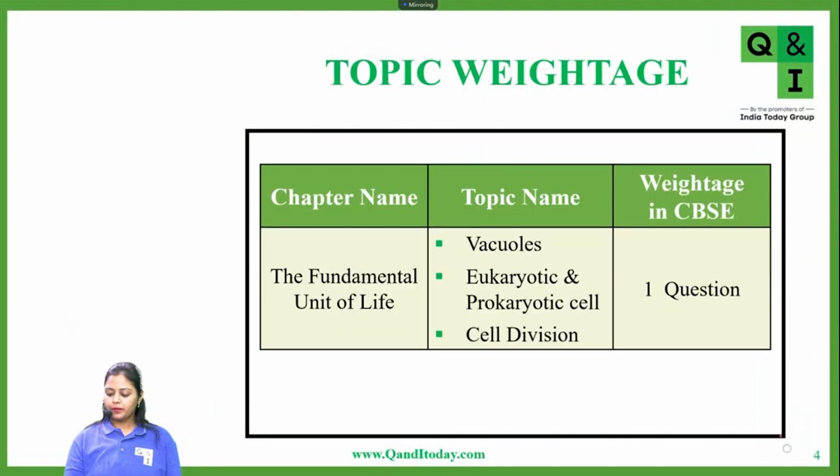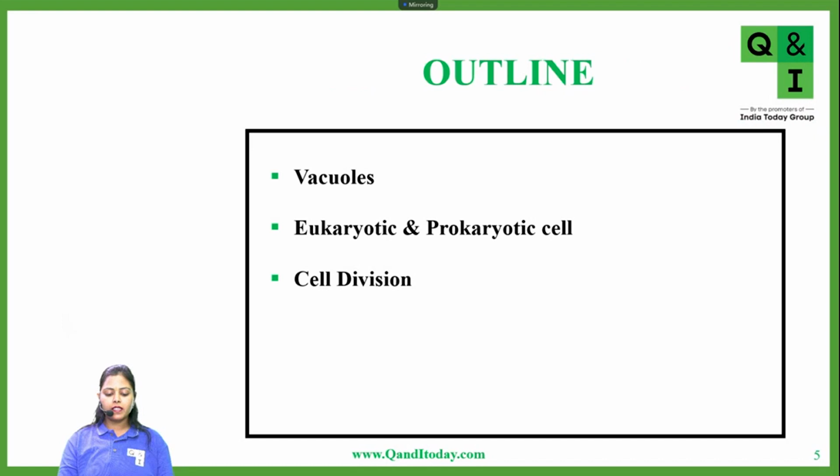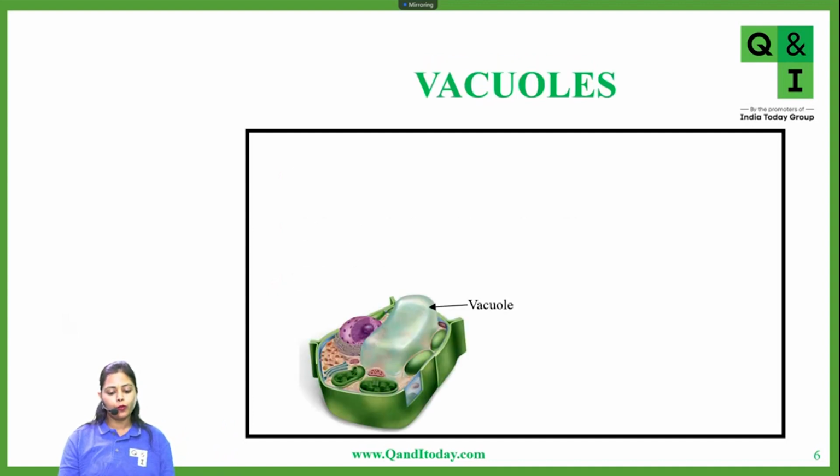Okay. So now next, what topics are we going to cover in today's class? We are going to talk about vacuoles, eukaryotic cell and prokaryotic cell, and also cell division. Although if you remember my introductory class, I had already told you the basic differences between a eukaryotic and prokaryotic cell, because that's the first thing I do when I begin this topic. But if you hadn't attended that lecture, then you can see the difference between a eukaryotic and a prokaryotic cell now. Now let's quickly move ahead with the last cell organelle.